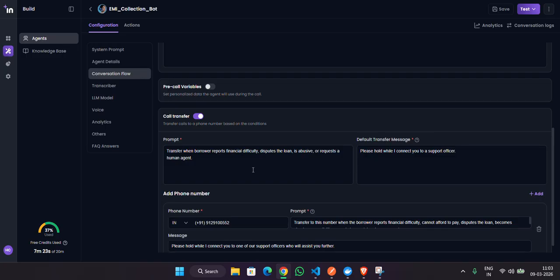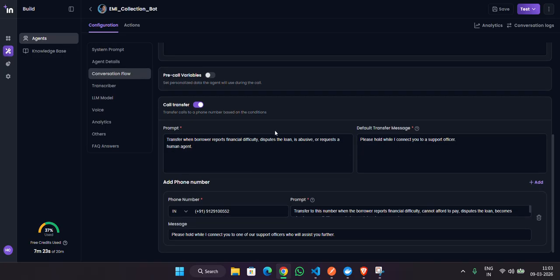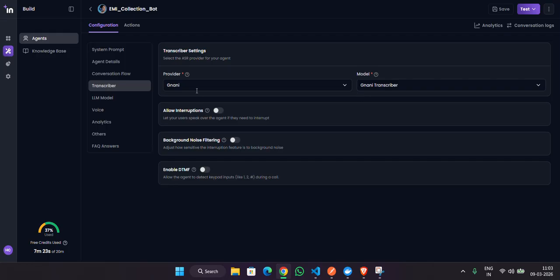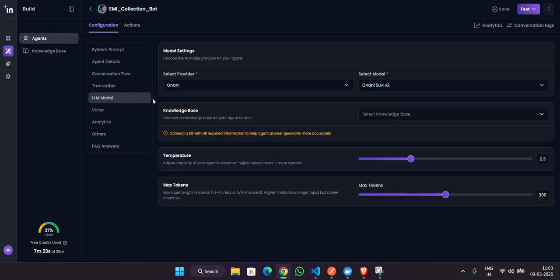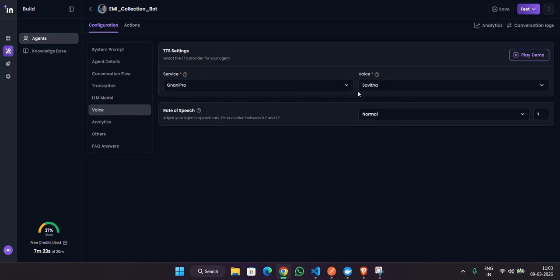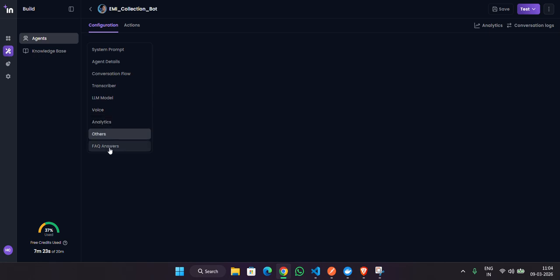If we want to transfer to someone when there is something abusive or something that can't be understood by our agent, they will say this, and the call will transfer to this number. We have a transcriber which helps us transcribe the text. For the LLM model, as default I have selected this Savita, and all the other things are the same.